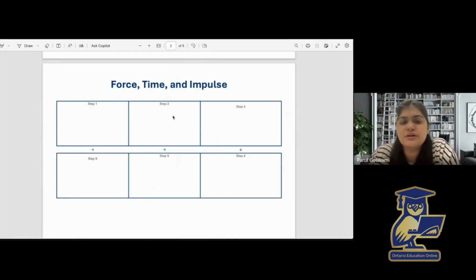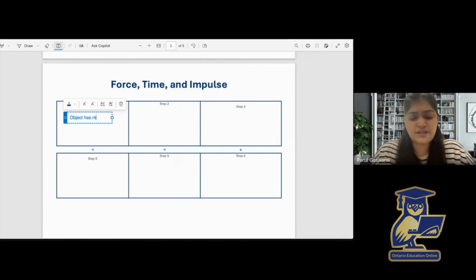So you see the connection. Let's take another example. If a car is moving forward and the brakes are applied, the braking force acts opposite to the motion of the car, and that braking force will change the velocity. And since velocity is changed, the momentum will also change. So force applied over some time will change the momentum of an object. That's the relation between momentum and force. So let's say an object has a momentum.